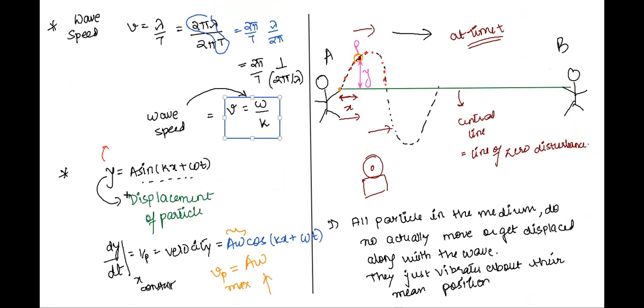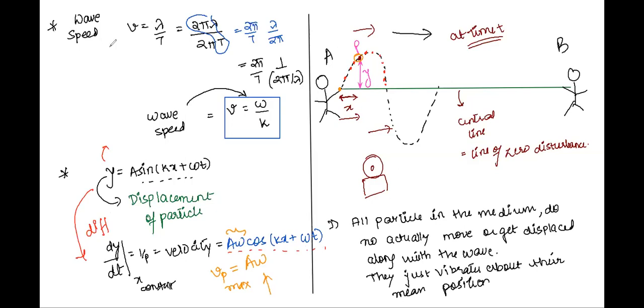Then we understood that when I write y is equal to a sine(kx plus minus omega t), this y is the displacement of the particle, the vertical displacement. When I differentiate this y expression with respect to t, I get the expression for particle velocity, how the particle velocity changes with time and x.